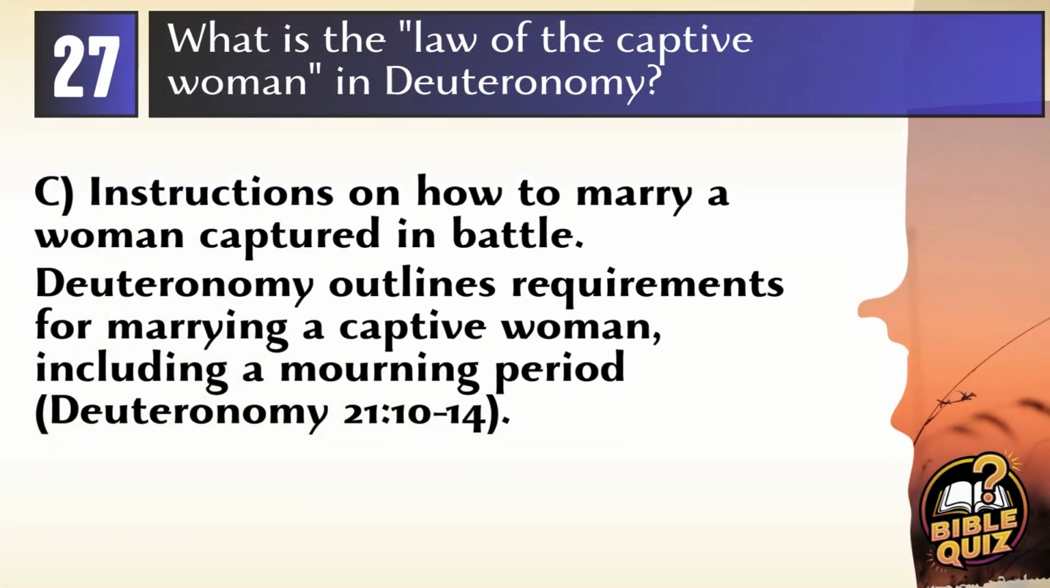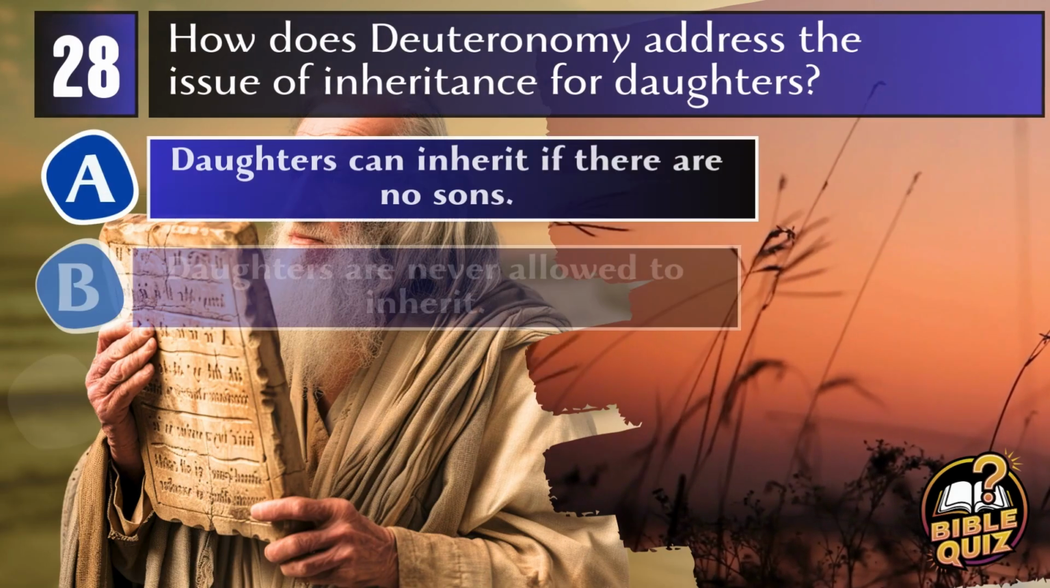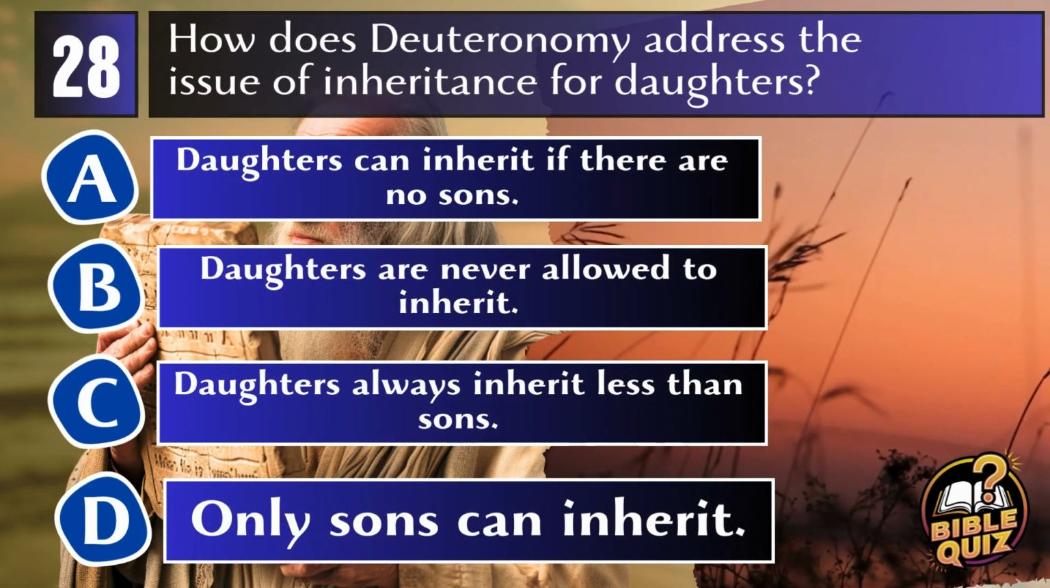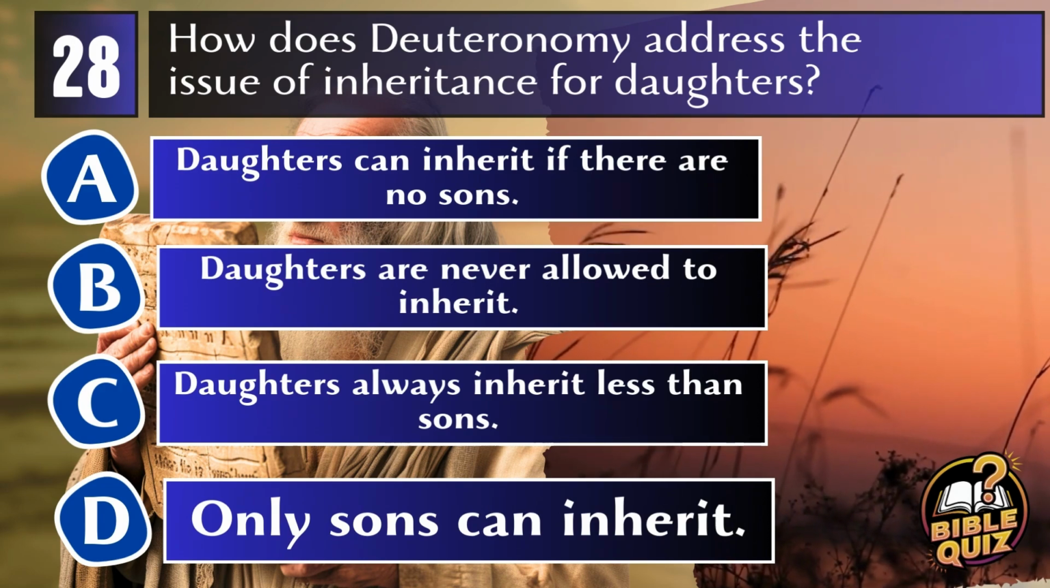Answer C. Instructions on how to marry a woman captured in battle. The law of the captive woman in Deuteronomy provides instructions on how Israelite men may marry women captured in battle, including requirements for her mourning period and treatment. Deuteronomy 21:10-14. Question 28. How does Deuteronomy address the issue of inheritance for daughters?